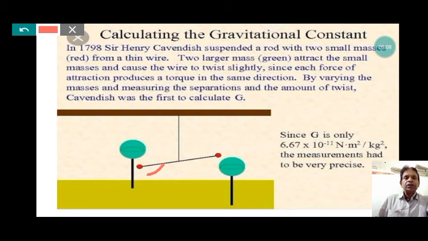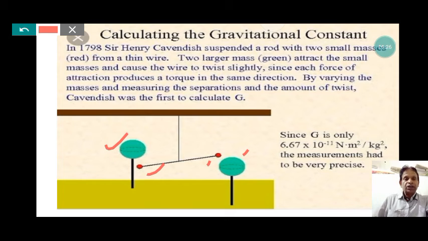There are two small masses suspended with a thin wire, and two large masses, the green ones here, which attract the small masses and cause the wire to twist slightly.